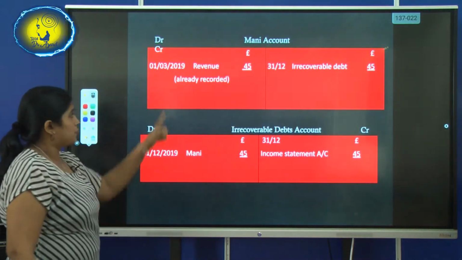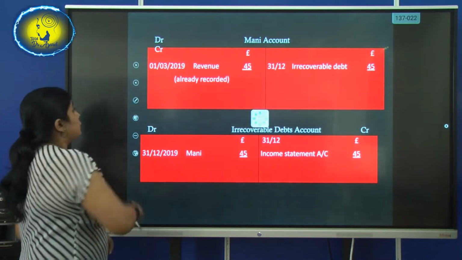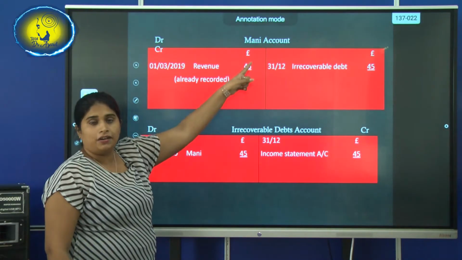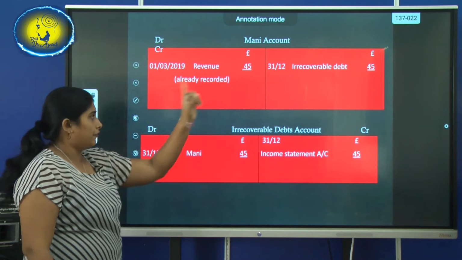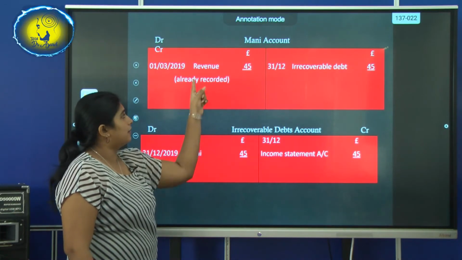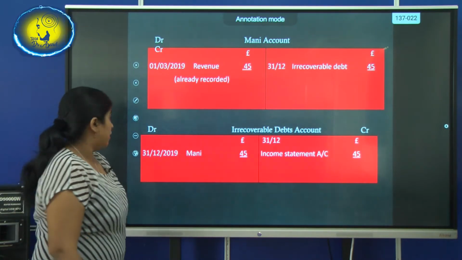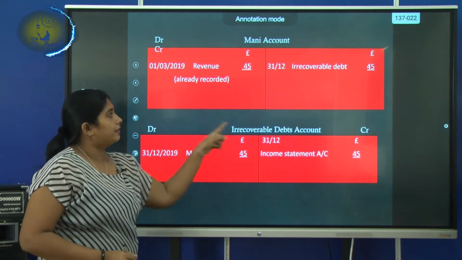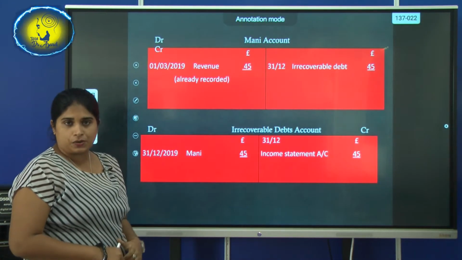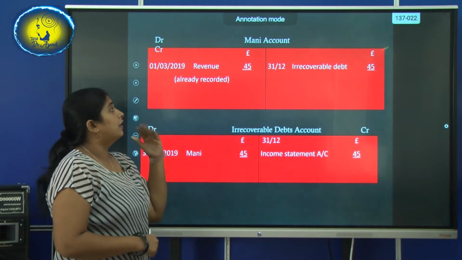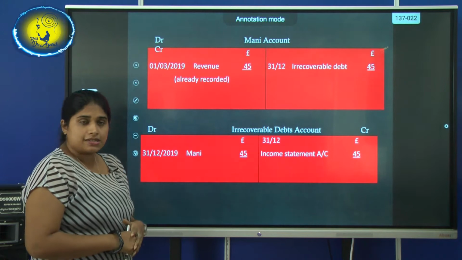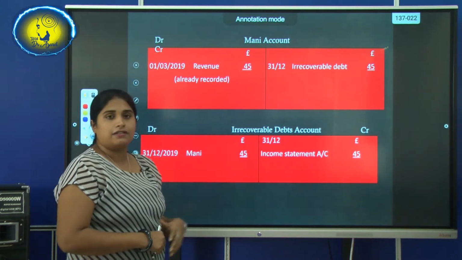Now we'll see how to record it. It involves two T accounts. One is Money's account, which is already recorded when we sold the goods: the revenue account is credited and Money's account is debited. Now what you have to do? Money no longer belongs to us because Money is facing financial difficulties. So Ram's business has decided to write him off as an irrecoverable debt.